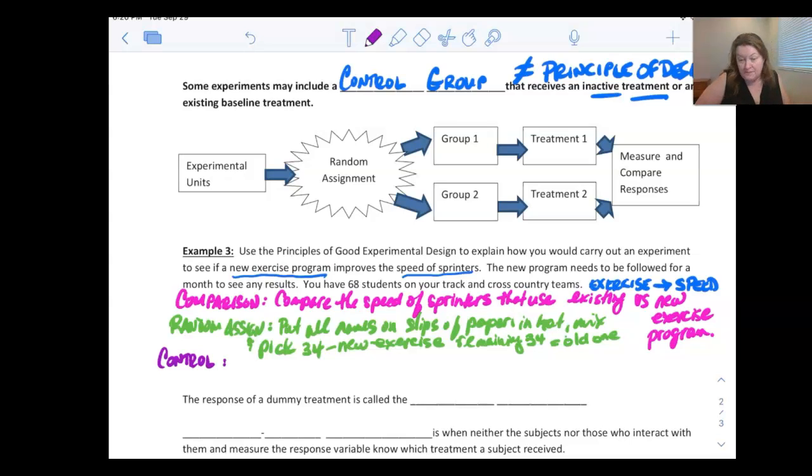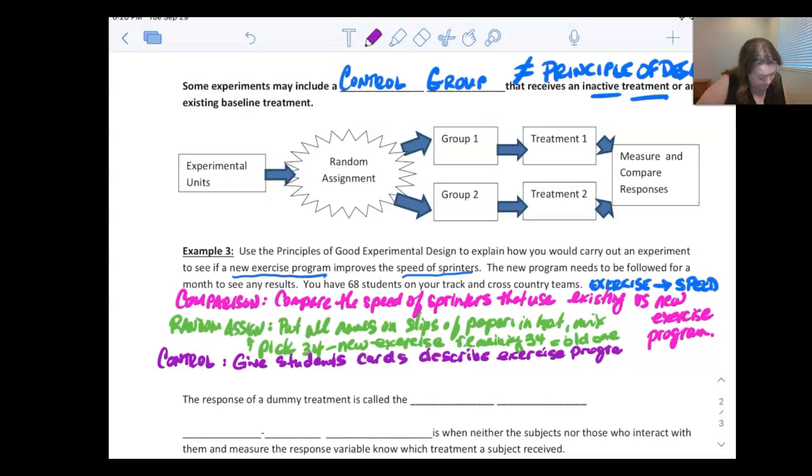So I'm going to give students cards describing their exercise program, and I'm going to ask them to stick to that and ask them to do only the exercises on the card, no more, no less.